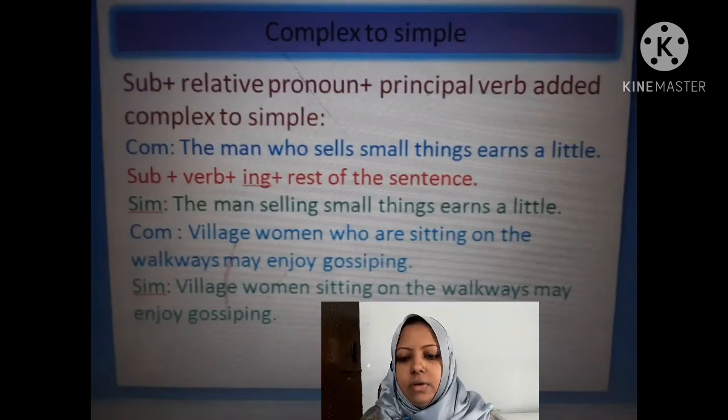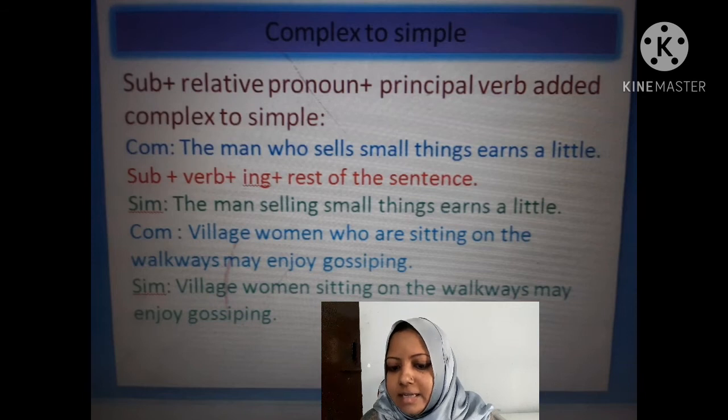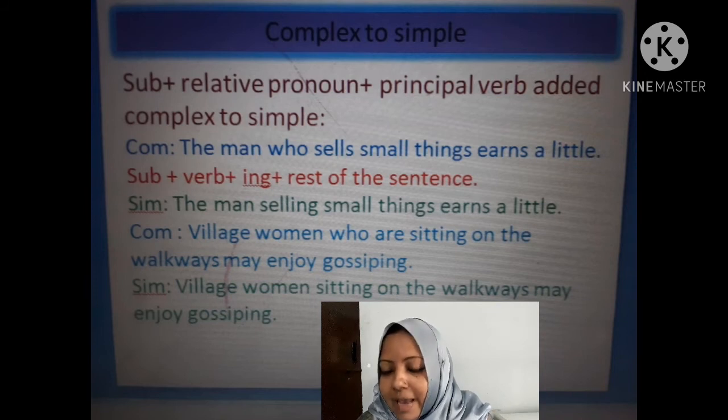Now the next rule, subject plus relative pronoun plus principal verb added complex to simple. So first we can take an example. The man who sells small things earns a little. You notice that in this sentence there is subject plus relative pronoun plus principal verb and rest of the sentence.